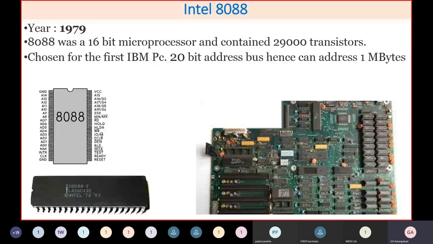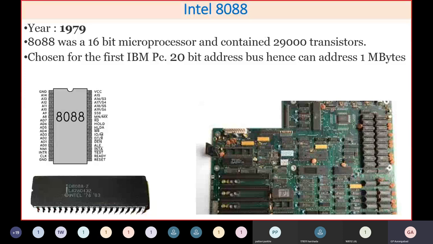On the right hand side, you will see the motherboard of that particular 8088 CPU. At the same time, you will find the old expansion slots. Then on the right hand side, you will find the memory banks, and at that time memory was very costly, so that is why there was limited memory on your computers. Normally 640 kilobytes was there on the motherboard, and this is a fixed memory soldered onto it. You can see these are DIP packages which are actually fitted onto your motherboard.